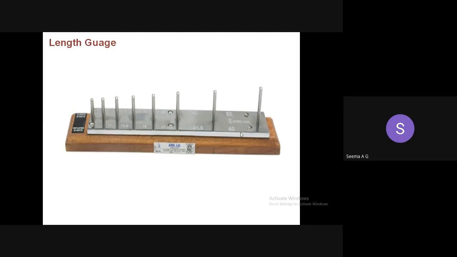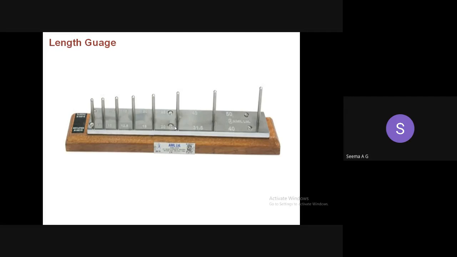Then each aggregate is passed through the length gauge lengthwise. When you are doing the flakiness index test, the aggregates are passed in such a way that you are checking whether the aggregates are passing through the thickness gauge.